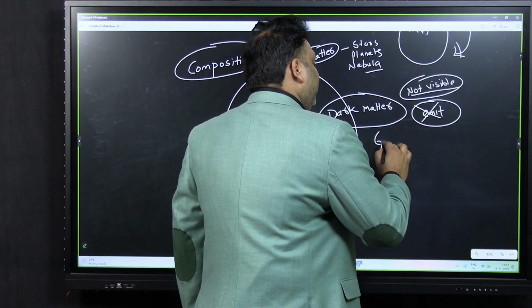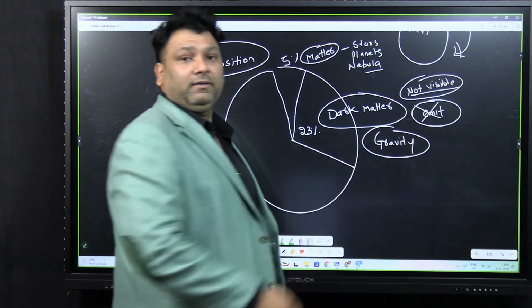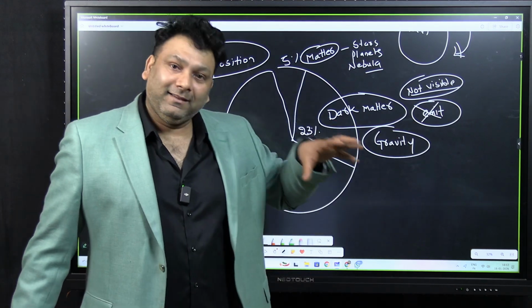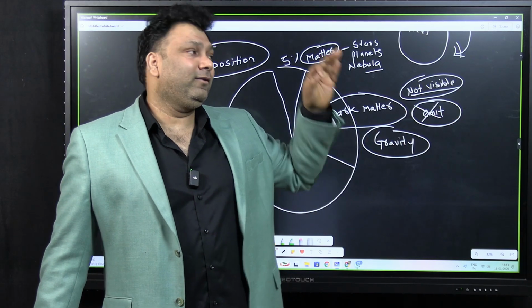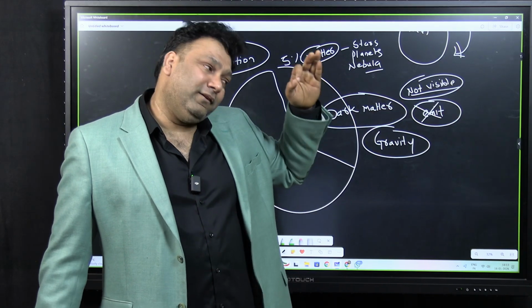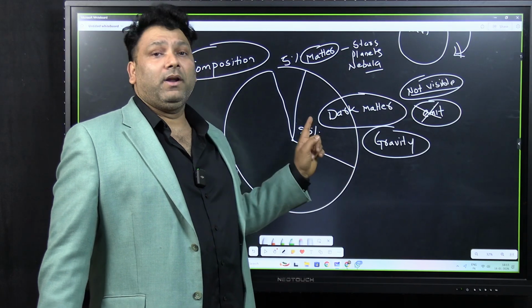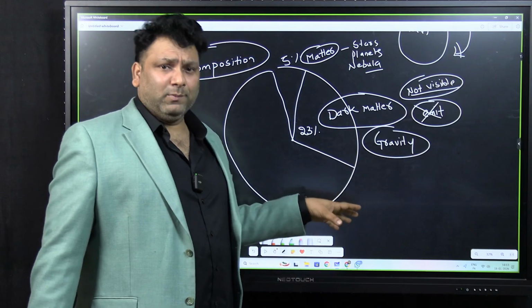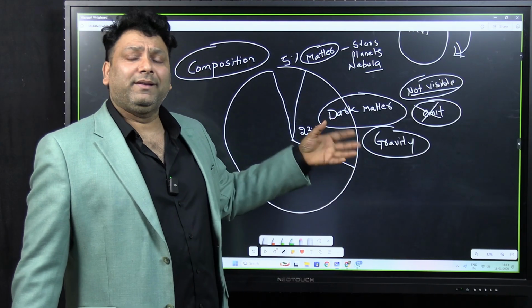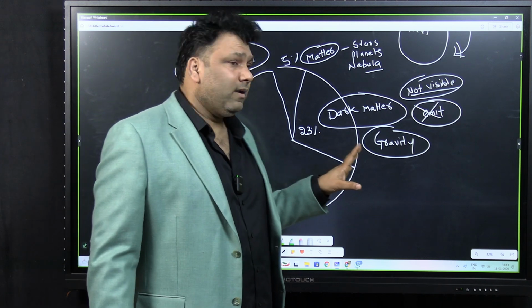Because it affects gravity. We'll be seeing 2-3 examples. So it has gravity, but it is not visible. It does not interact with light. It does not reflect, refract, diffuse, or absorb light. That's why it is called dark matter. There are certain phenomena which you'll be studying in science and technology, called gravitational lensing, etc. Here also I'll discuss it a little bit.